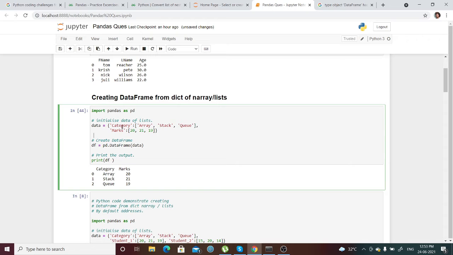Category is one of the keys, and marks is one of the keys, and these are the values. This is the data, and I'm passing that particular dictionary, and whichever keys are there become the columns. When you create a data frame using a dictionary, this is how it works: the keys become the columns.